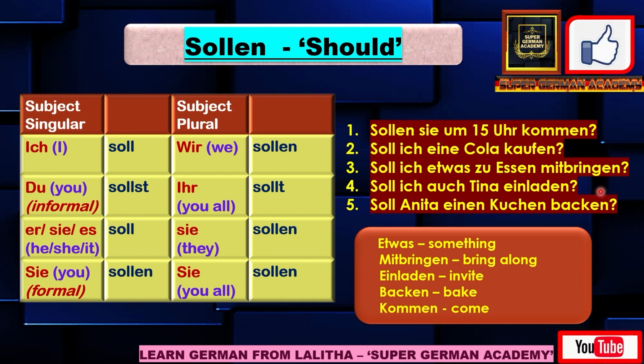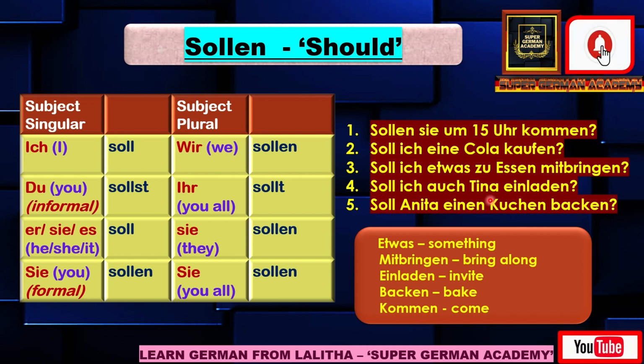Fourth one. Soll ich auch Tina einladen? It means should I also invite Tina? Einladen means invite. Last one. Soll Anita einen Kuchen backen? It means should Anita bake a cake? Here backen is the verb for bake. Einen Kuchen means a cake. So should Anita bake a cake?